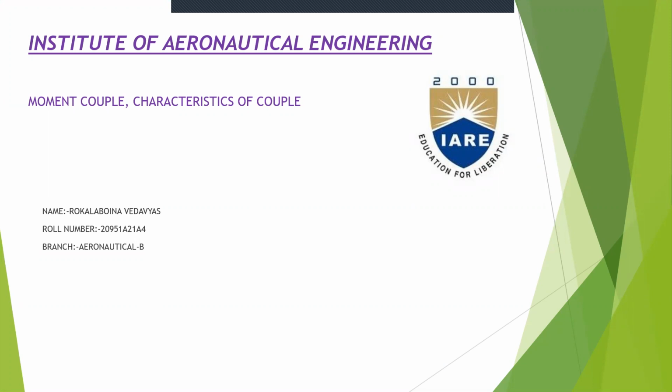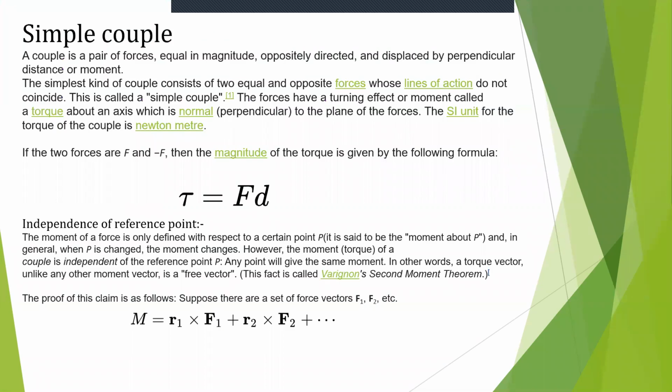Today, my topic for the engineering mechanics tech talk is moment of a couple and characteristics of a couple. What is a couple? A couple is a pair of forces equal in magnitude, oppositely directed, and displaced by a particular distance or moment. The simplest kind of couple consists of two equal and opposite forces whose lines of action do not coincide. This is called a simple couple.